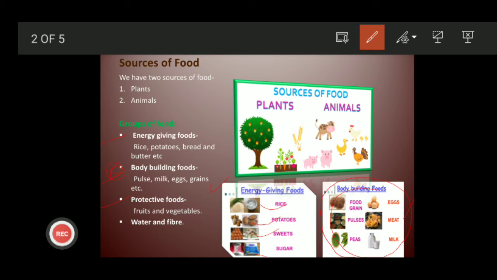What are protective foods? They protect our body from diseases. Okay, and they boost our immunity. So which type of food increases our immunity? Just think. Yes, all fruits and vegetables. All fruits and green vegetables especially are protective foods that we should take in our diet, because they protect us from different diseases.